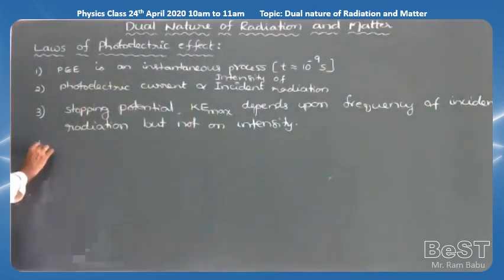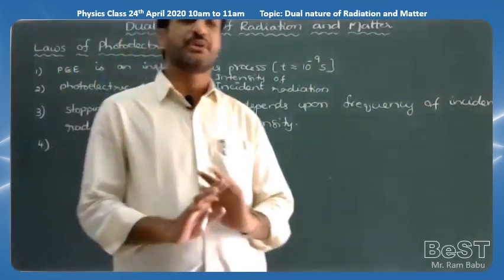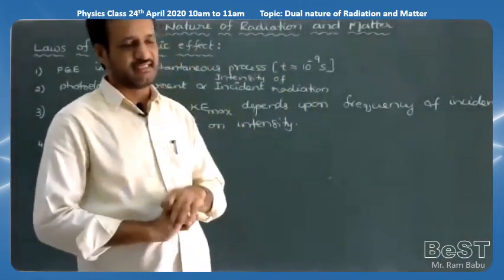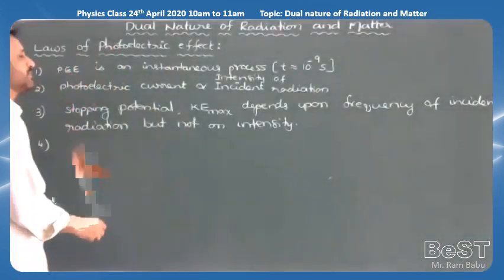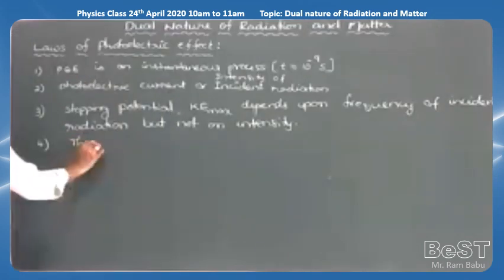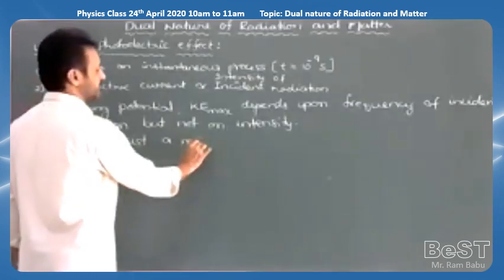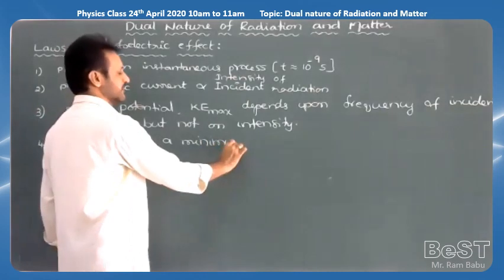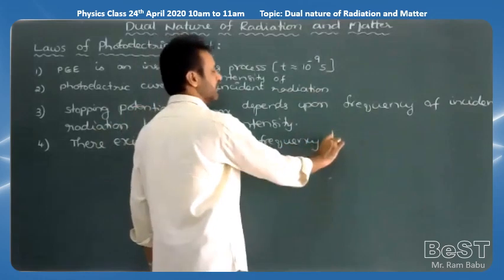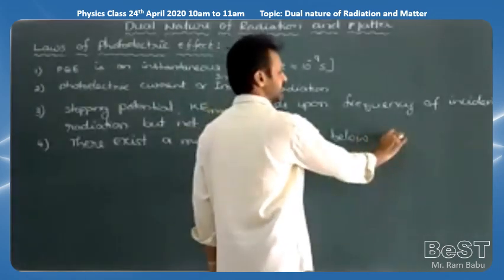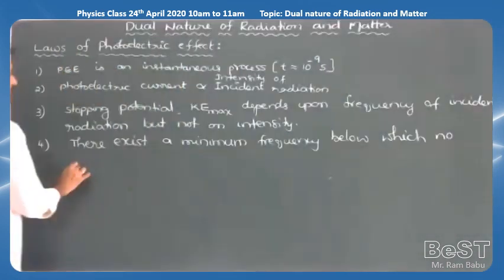And one more point we can write. There exists a minimum frequency below which no photoelectrons are emitted, which is called the threshold frequency. For emission of electrons, a certain minimum frequency is required. So there exists a minimum frequency below which no photo emission takes place.